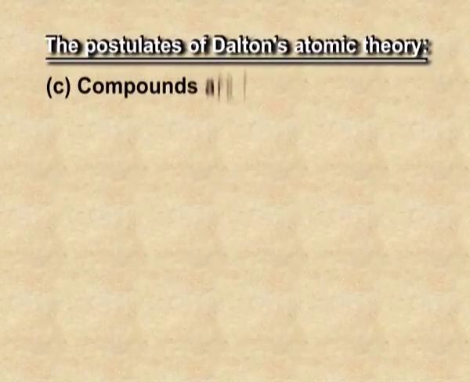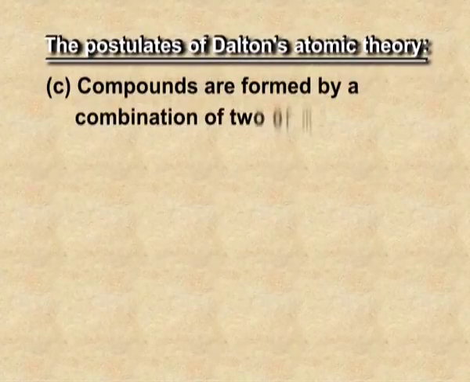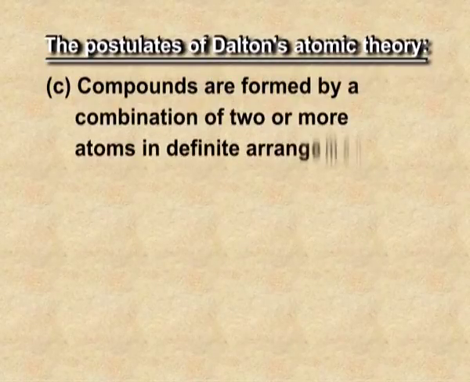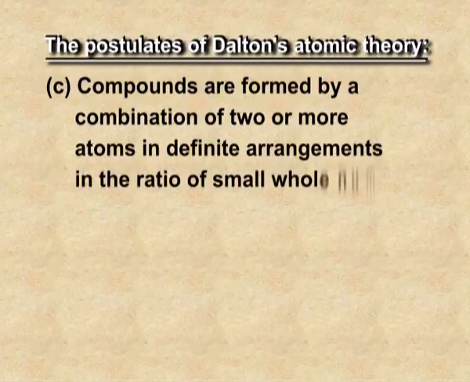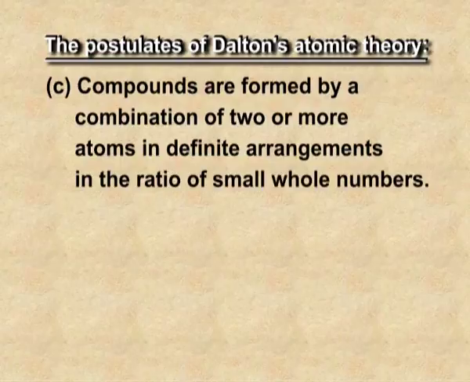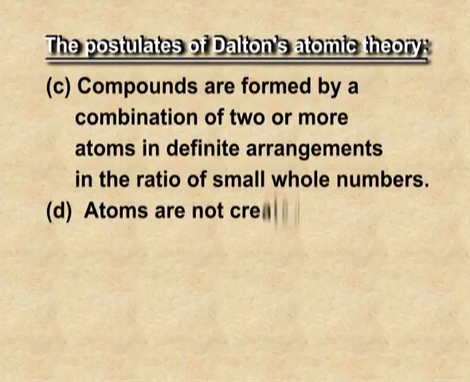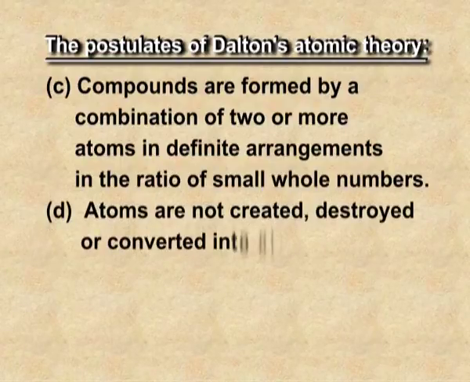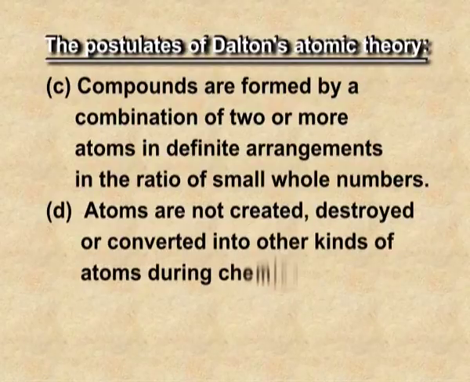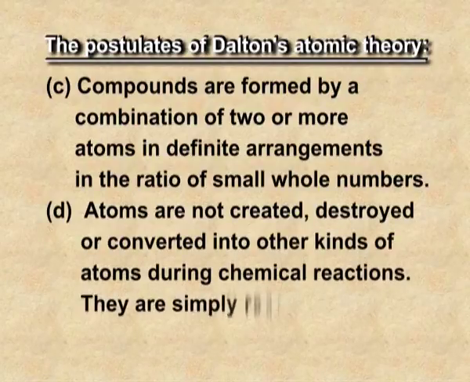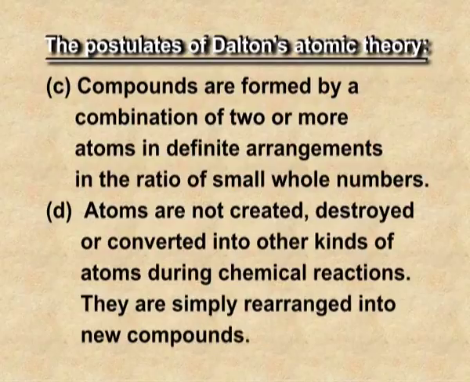Third, the compounds are formed by the combination of two or more atoms in definite arrangements in the ratio of small whole numbers. Fourth, atoms are not created or destroyed or converted into any other kind of atom during a chemical reaction. They are simply rearranged into a new compound.